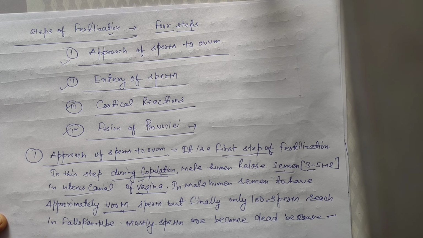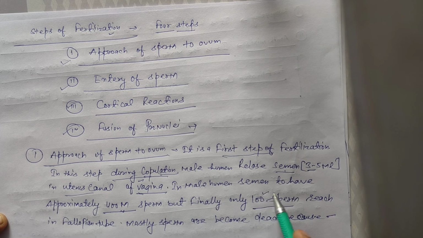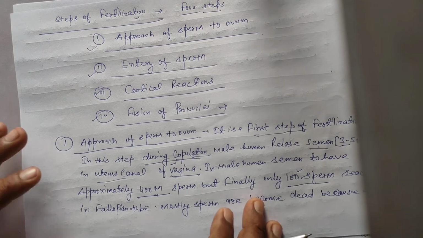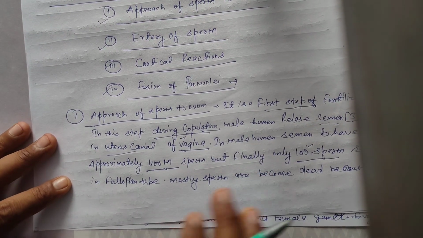So approximately 200, 300 and 400 million sperms are released a single time by a male human. But finally only 100 sperm reach the fallopian tube, the oviduct, because mostly sperms become dead. The first reason is